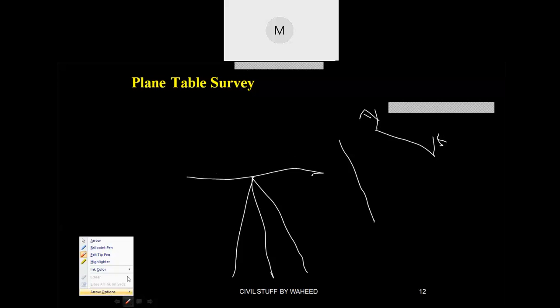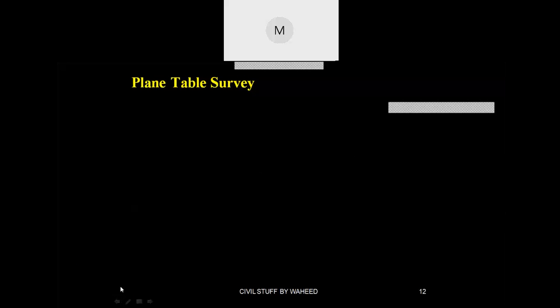Okay, after bisecting the object, you can take the readings, and you have to measure the distance from the instrument station to the point. Suppose you are going to bisect a tree, and from the instrument center point the tree is around 12 meters, say for example. In that situation, while bisecting it, you have to draw a line in the map itself simultaneously, converting with some scale, because 12 meters of length cannot be accommodated directly in the sheet.